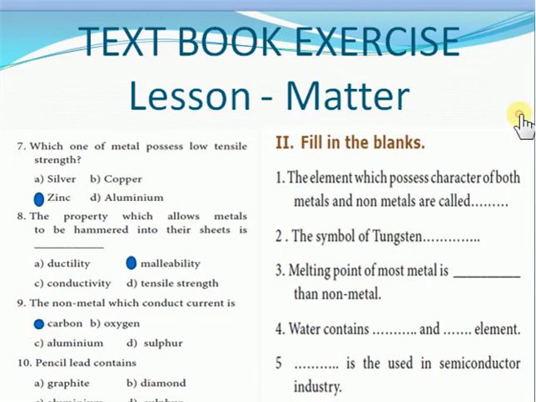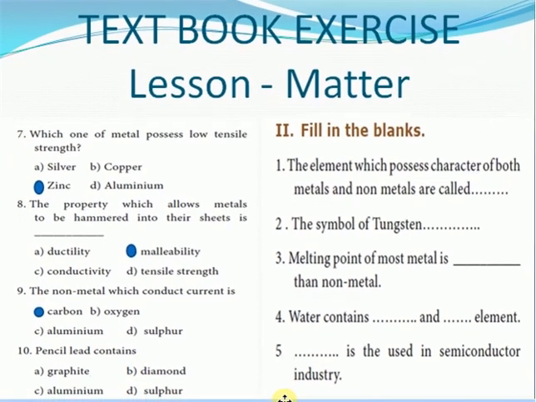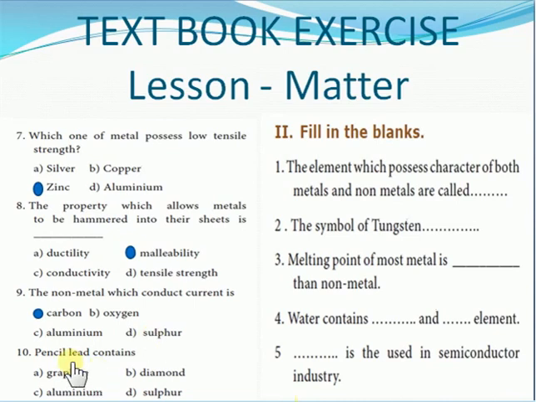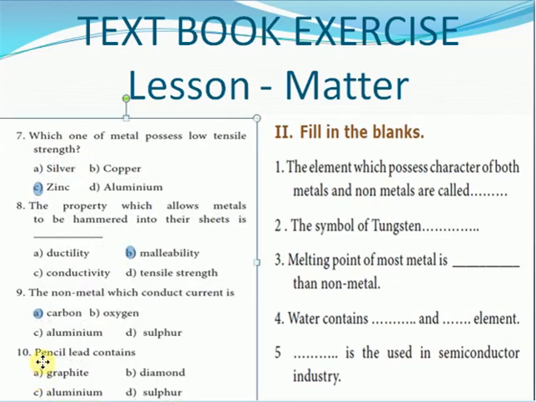And then the next one is this: pencil lead contains none other than graphite. Zinc and graphite is a mixture. It is used in the making of pencil lead. Now, the diamond is not used, aluminium is not used, sulfur is not used. The answer is graphite. So we will see the option is A for this question. Similarly, come to the next one, that is fill in the blanks.